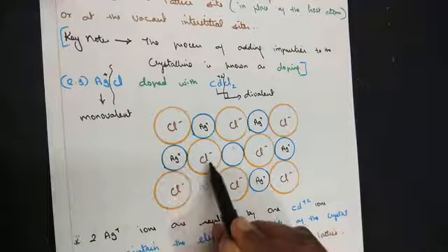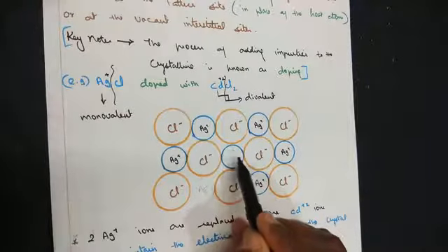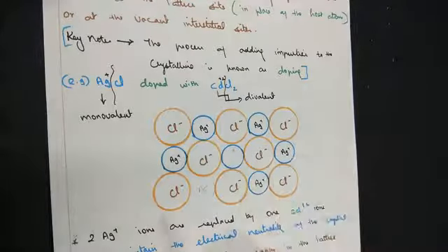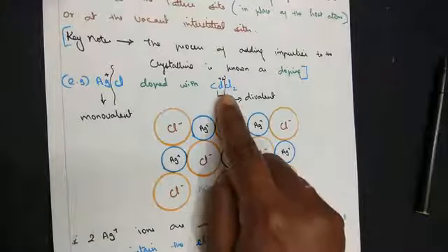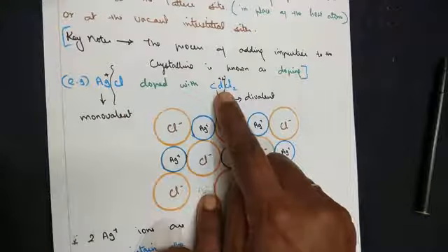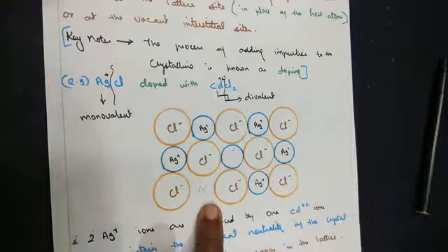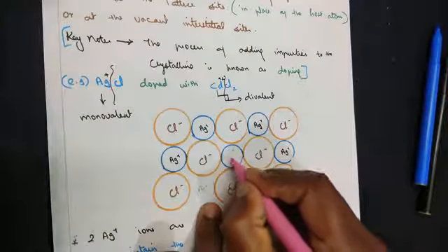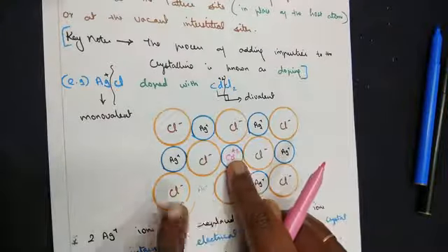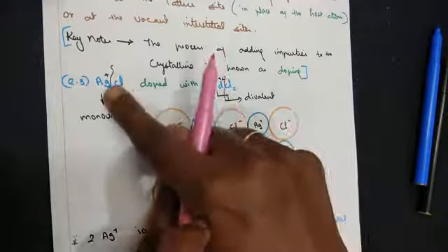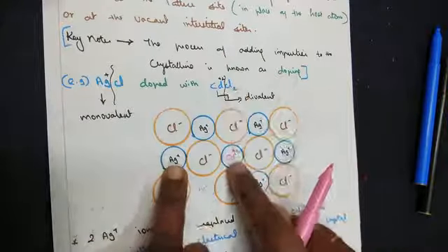This place is supposed to be occupied by an Ag+ ion, but when we do the doping, the Ag+ site is replaced by Cd2+.